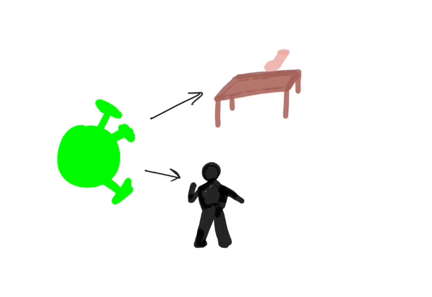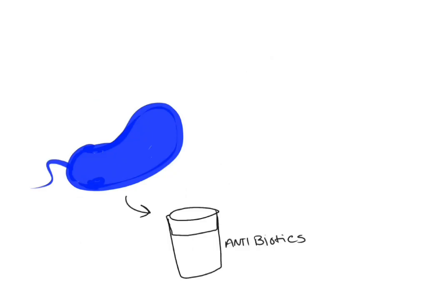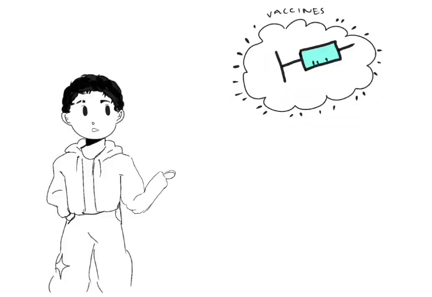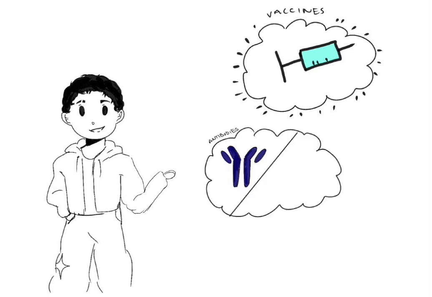They can also be transmitted by the air we breathe. Bacteria can be affected by antibiotics, while viruses cannot. Vaccines are biological medicine that helps the body develop antibodies and immunity to a particular disease.